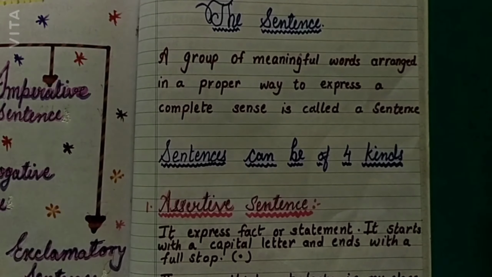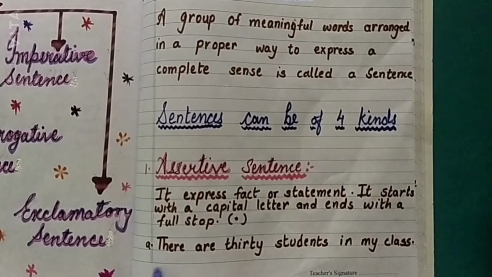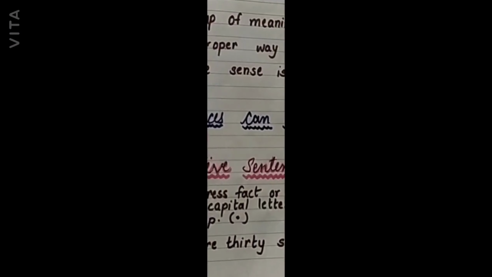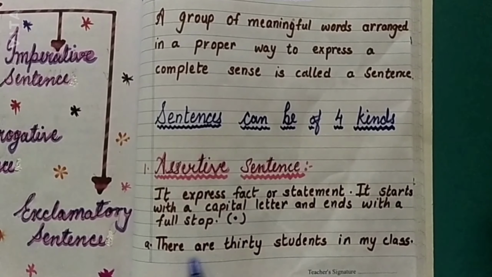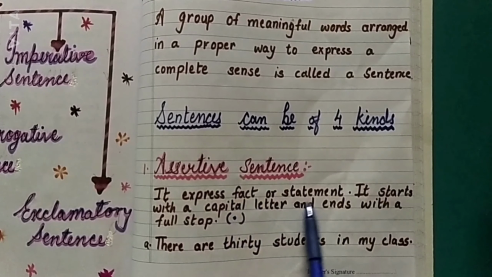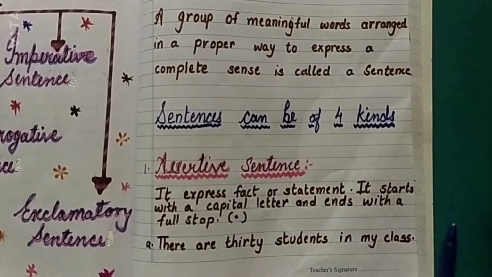Now you can see one example here. There are 30 students in my class. So what is this? This is an assertive sentence. It is expressing some fact or statement. It is a statement that there are 30 students in my class.